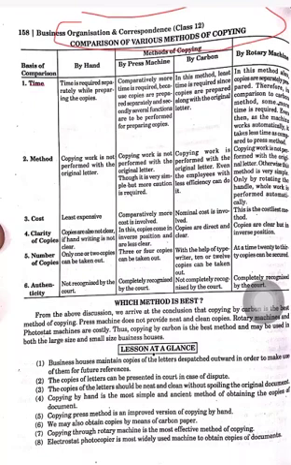First of all, time. There are a few methods: by hand, by press machine, by carbon, or by rotary machine. By hand, separate time is required while preparing the copies. When we have written a document and want to make a copy of that document by hand, we definitely need extra time, some separate time to make the copy.